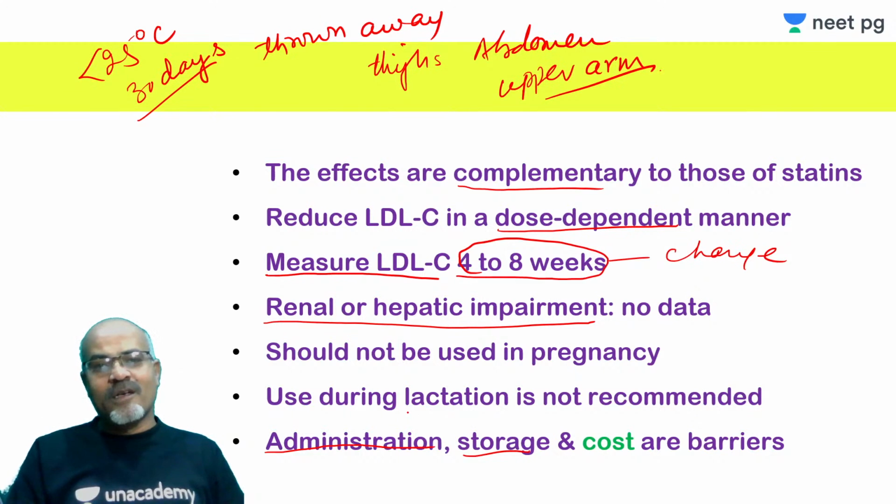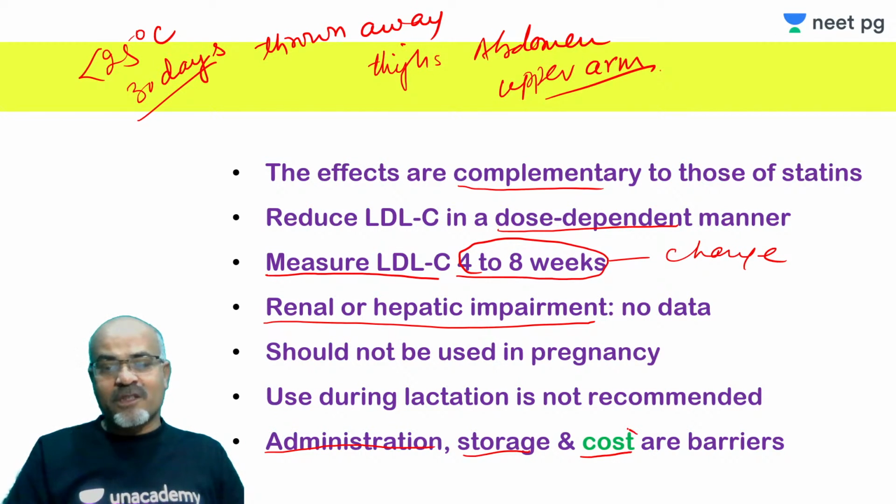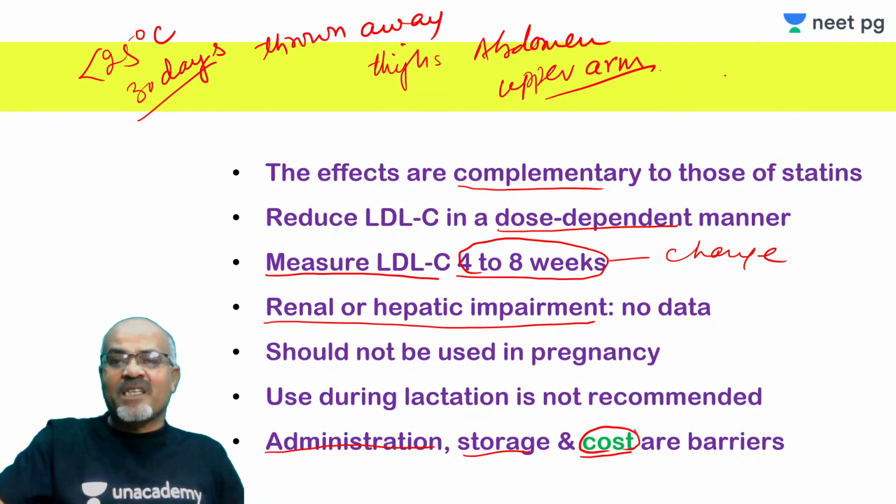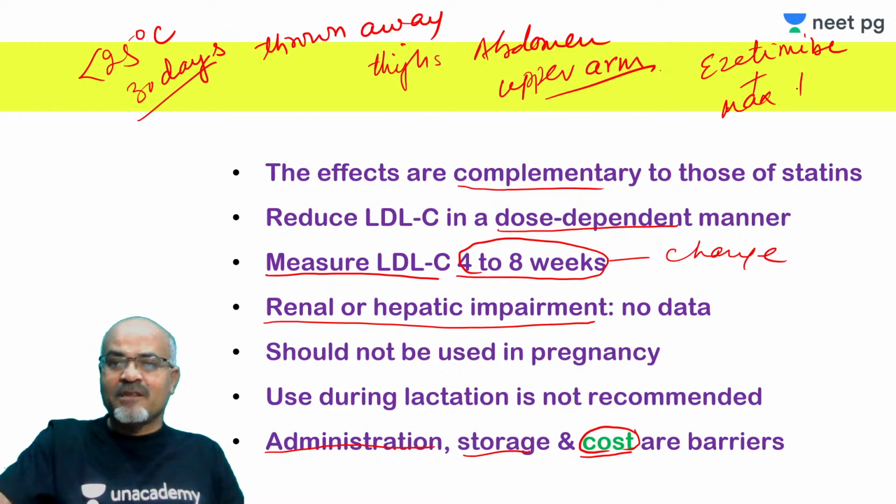So these are all important things, and the cost, these things are actually barriers to its popularity. Cost is too much. That is why it is only recommended when a patient has already been given a trial of ezetimibe and the maximum tolerable dose of statin.